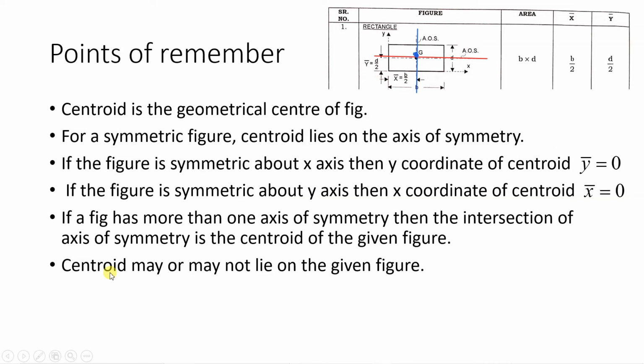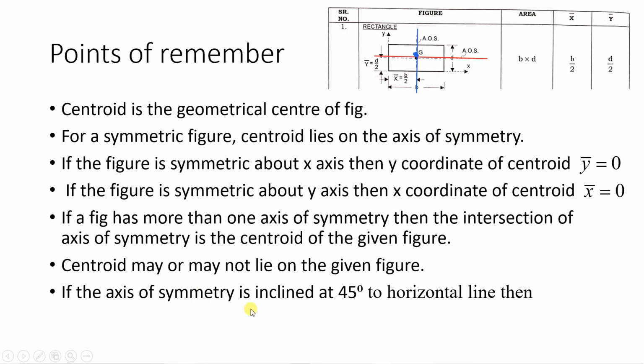Next point is centroid may or may not lie on the given figure. So it might happen that the centroid of a particular body is outside the given figure also. So we will see the examples where this might happen. It is not necessary that the centroid always lies on the given figure. It can be outside the figure as well.